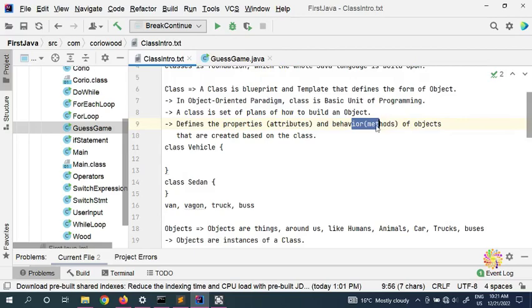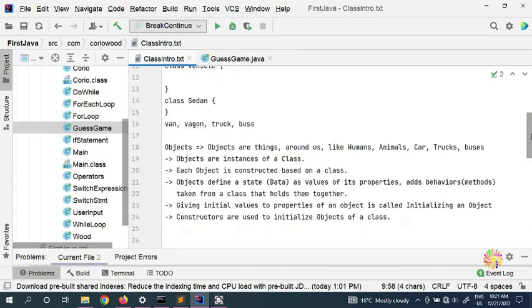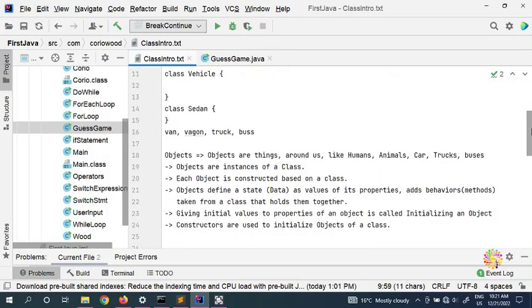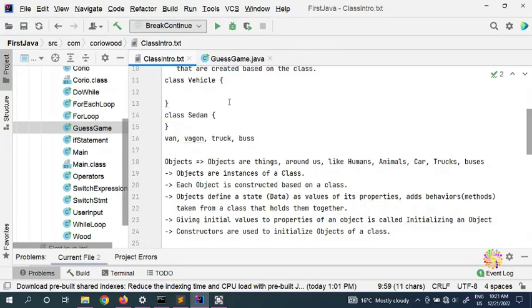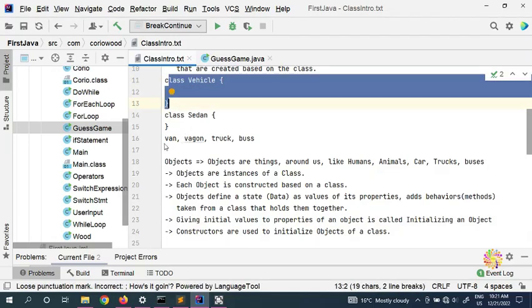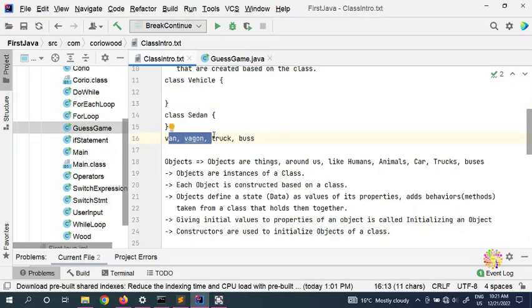Those are all methods, like if we can play soccer or tennis or some sort of sport, those are our behaviors. Also objects, as I said: if class vehicle is a class or template, then we have a van, wagon, truck, buses, and you name it, all sorts of vehicles, they are objects.